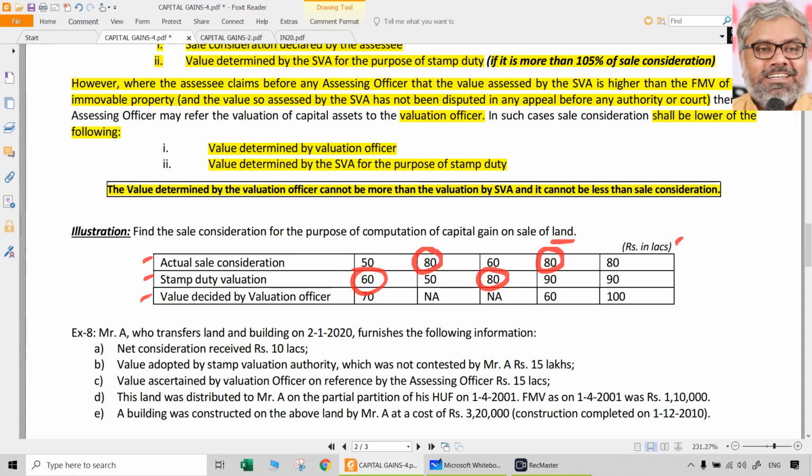80 should be taken as full value of consideration. Since the valuation officer's report is telling that the value is less than stamp duty value, whichever is lower has to be taken, which is 60. But since it is lower than actual sale consideration, it will not be final. Actual consideration itself will be taken as real full value of consideration in that case. Then last case, 80 lakhs is the actual consideration, stamp valuation is 90, so whichever is higher, 90. 90 is compared with 100, whichever is lower, so 90 only will remain. So that is the application of section 50C